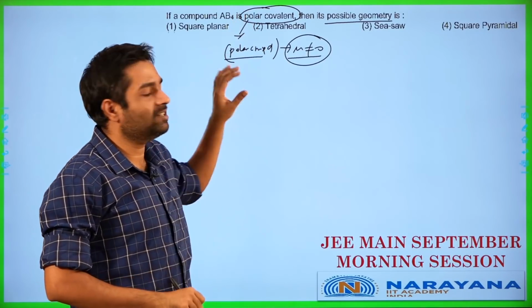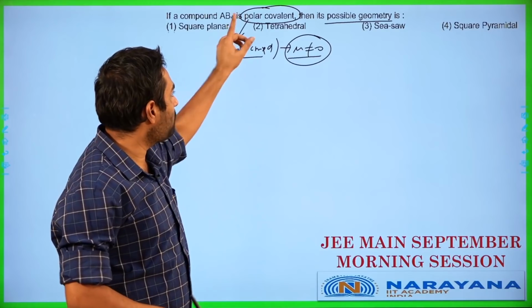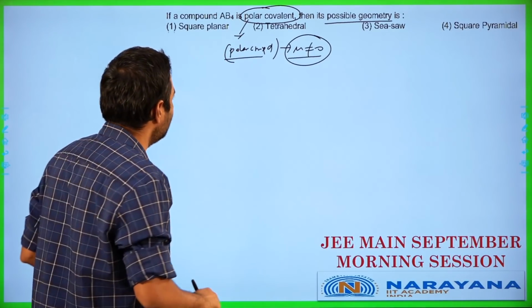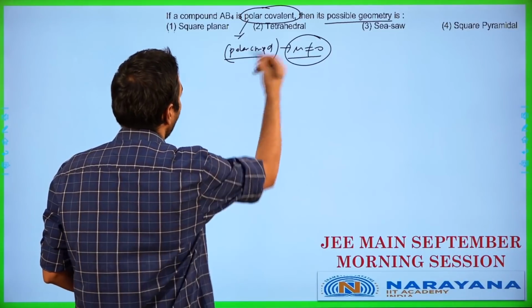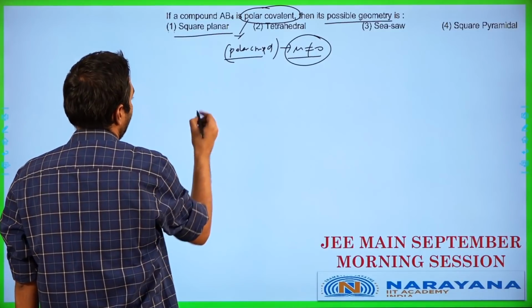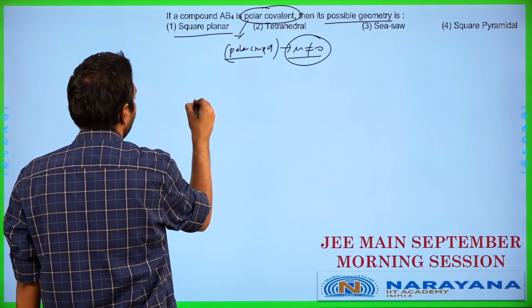So my expectation is there is a tiny error in the question. It is probably supposed to be polar compound, not polar covalent. Polar covalent doesn't make much sense, at least in this context over here. Polar compound, yeah, dipole moment is non-zero. Let us start off here. Square planar, you will end up having it like this.